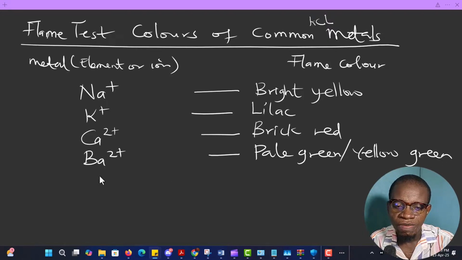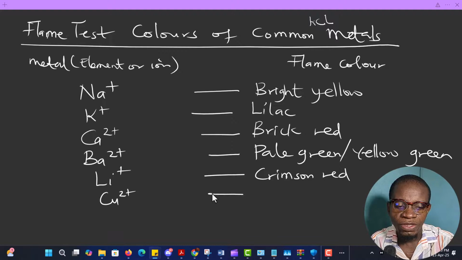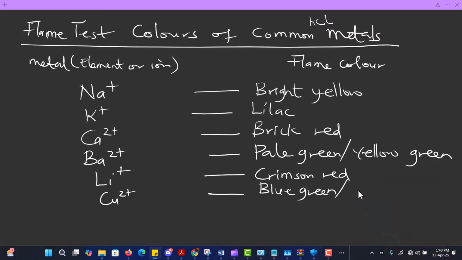Then we also have lithium ion. The color of this one is crimson red. Then I also have copper 2 ion. The color of copper 2 ion is blue green. So the flame that gives you blue green is copper 2, or turquoise.